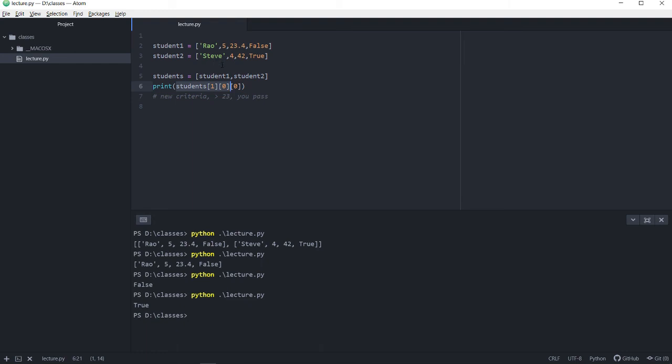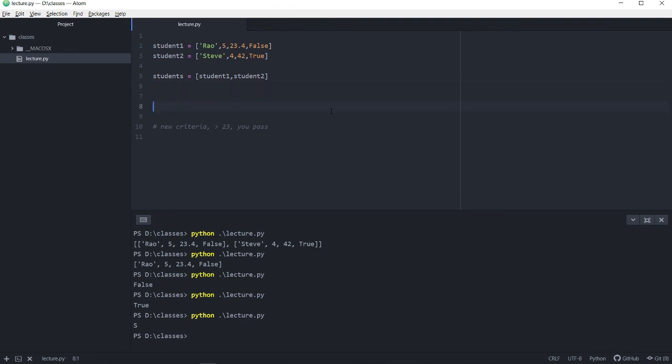Then I should be able to then do index 0. So all in all, this should give me the first letter of a student whose list is at index 1 in this big list. You can go back and revisit this again and, again, change these values, try to see what else you can get to. Okay, I'm going to remove this spooky stuff, and then we're going to continue now.